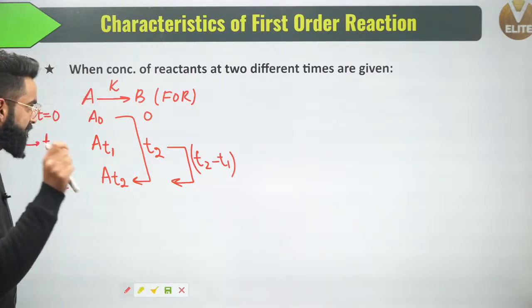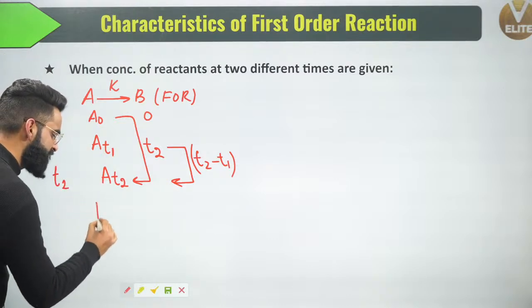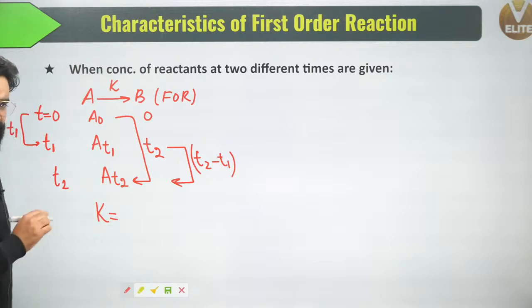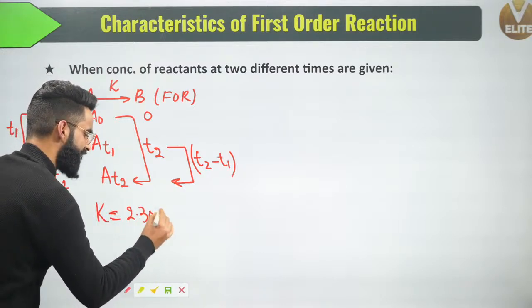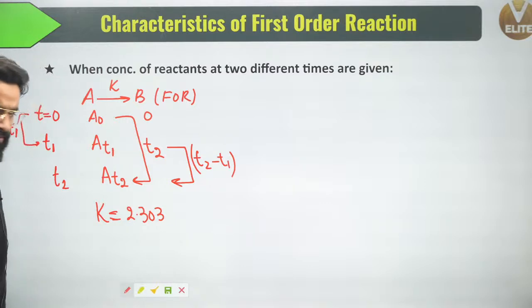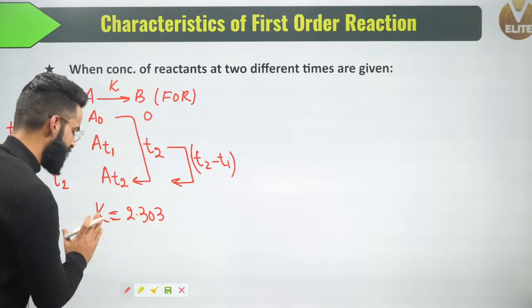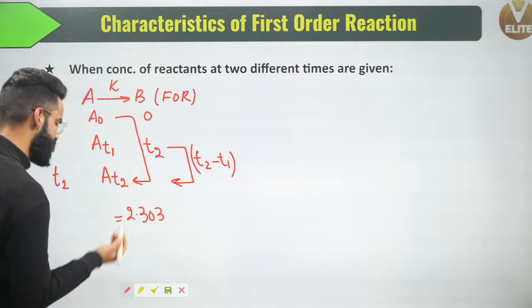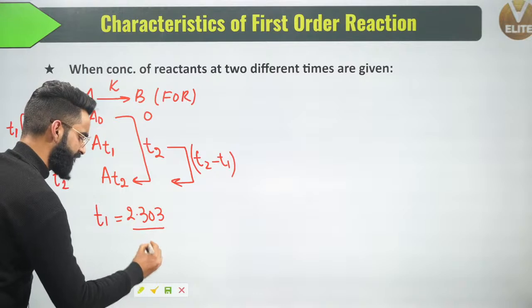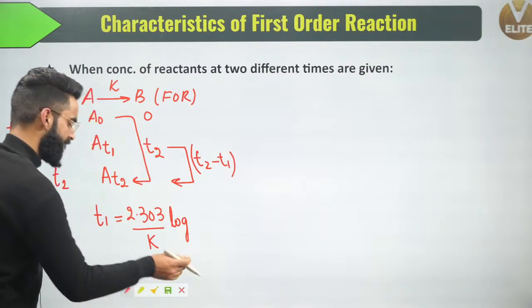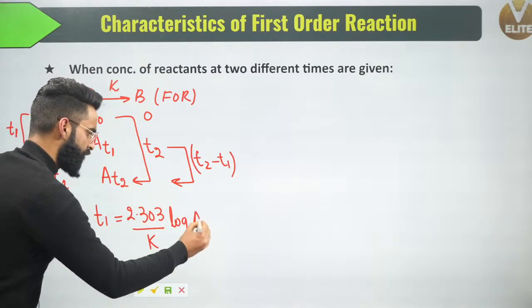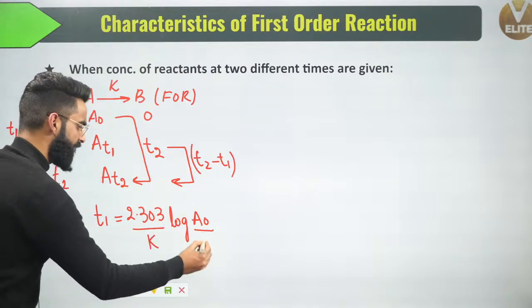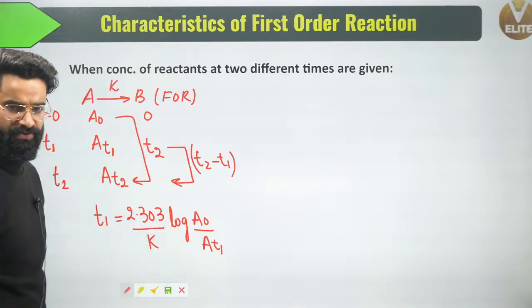What I'll be doing right here is, understand properly. First of all, I'm going to write the integrated rate equation at time T1. I'll write T1 is equal to 2.303 divided by K, times log of initial concentration divided by concentration of reactant left at time T1. Initial concentration is A naught. Concentration of reactant left at time T1 is AT1. This is one equation which I formed right here.